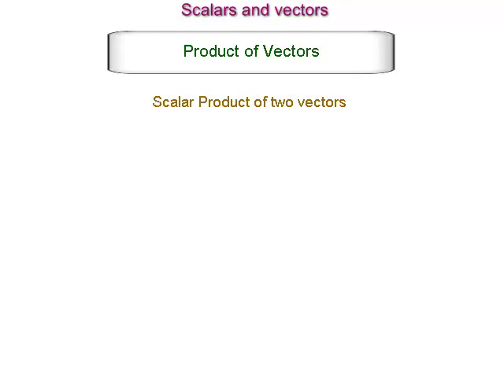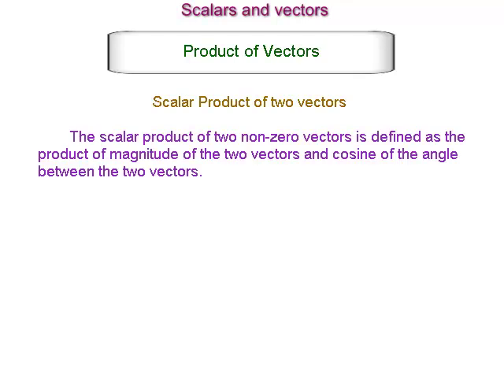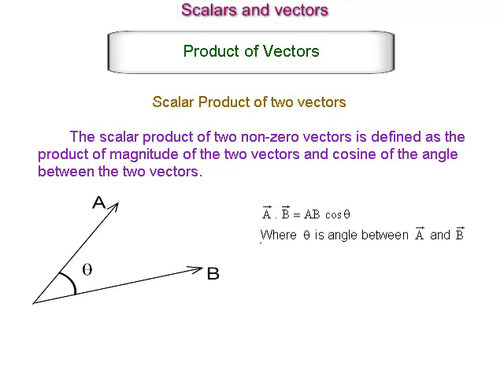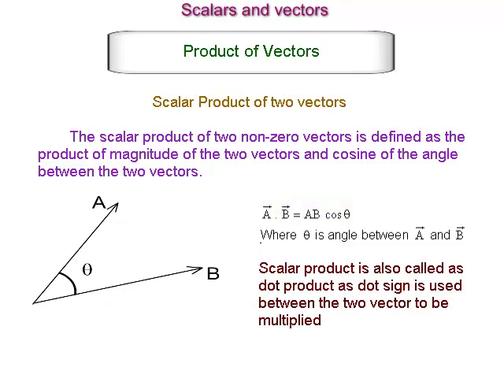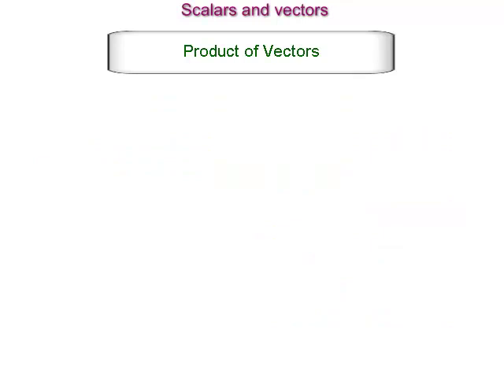Scalar product of two vectors. The scalar product of two non-zero vectors is defined as the product of magnitude of the two vectors and cosine of the angle between the two vectors. The scalar product of vector A and vector B is given as vector A into vector B is equal to AB cos theta, where theta is angle between vector A and vector B. Scalar product is also called as dot product, as dot sign is used between the two vectors to be multiplied.